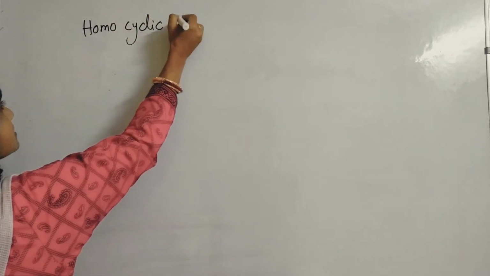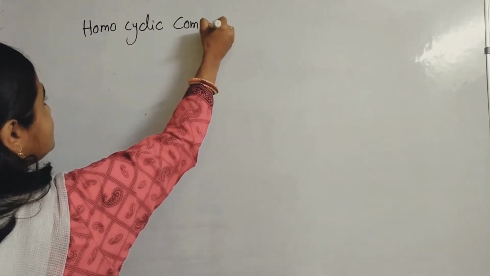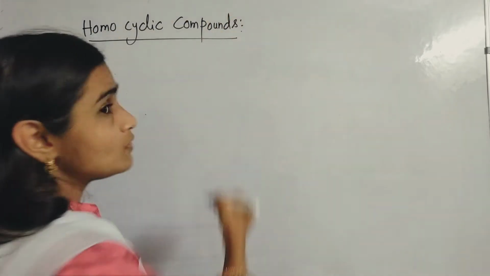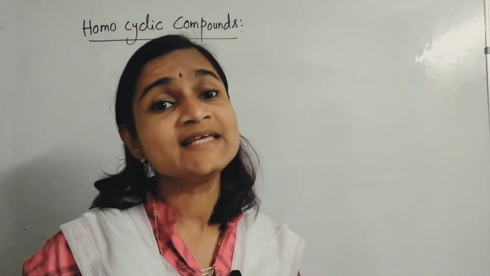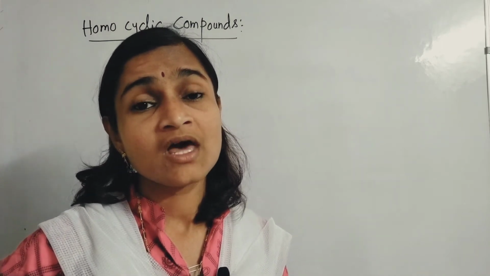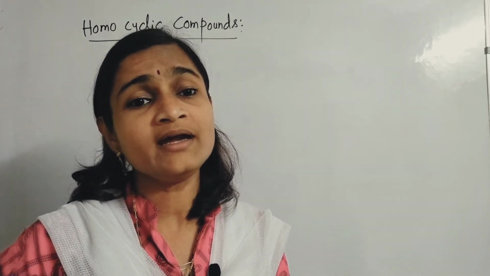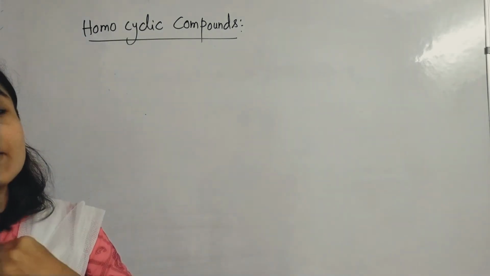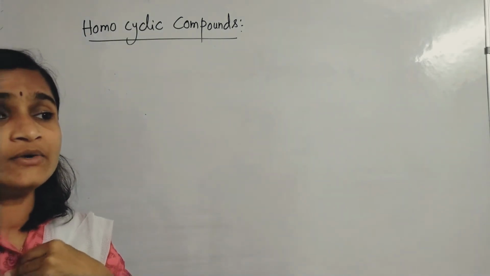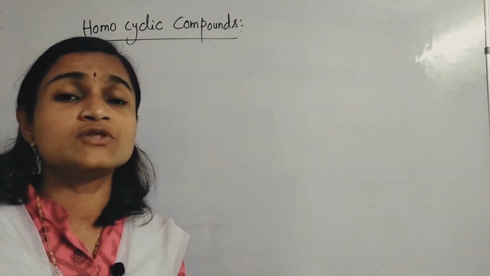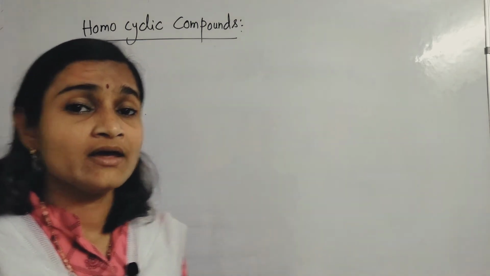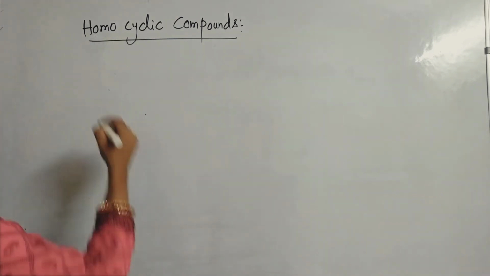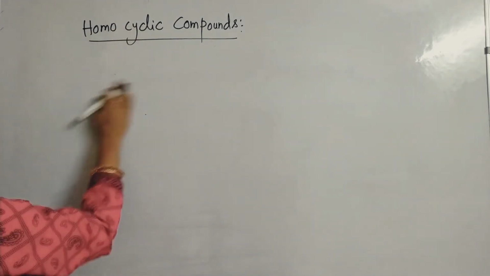Homocyclic compounds. Now you all know what cyclic compounds are. Cyclic compounds are nothing but ring structures, in which carbon atoms are joined together end to end to form a ring structure.